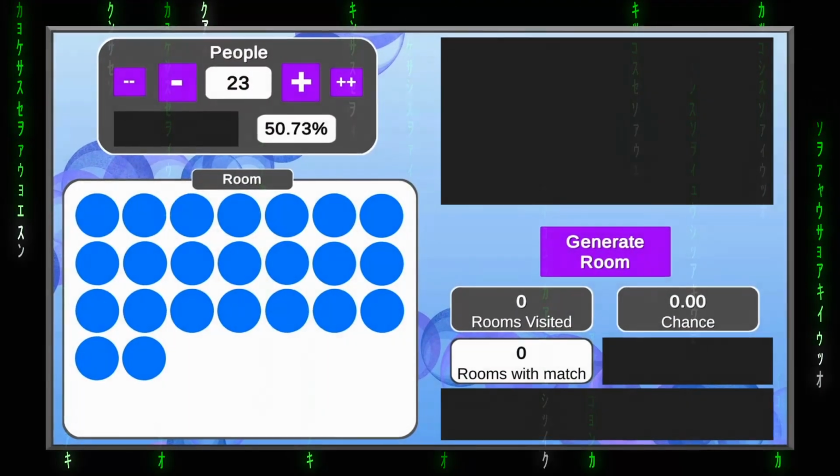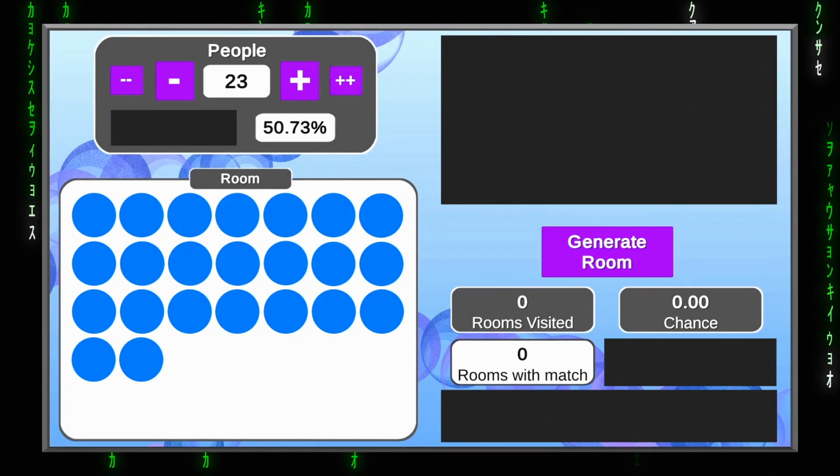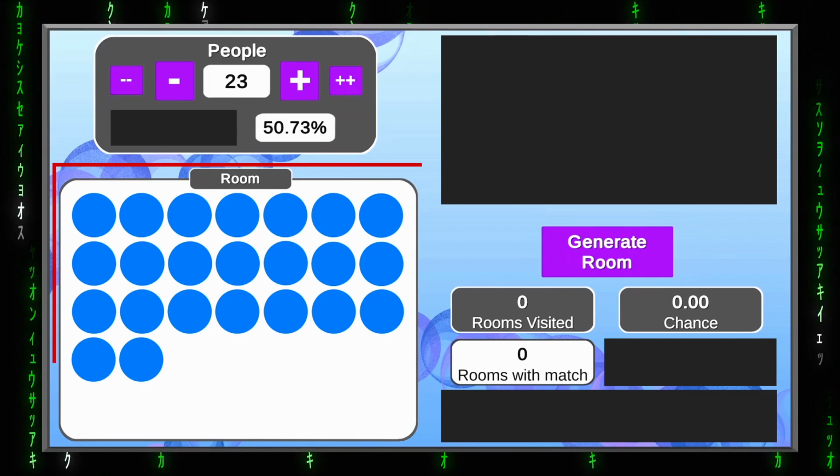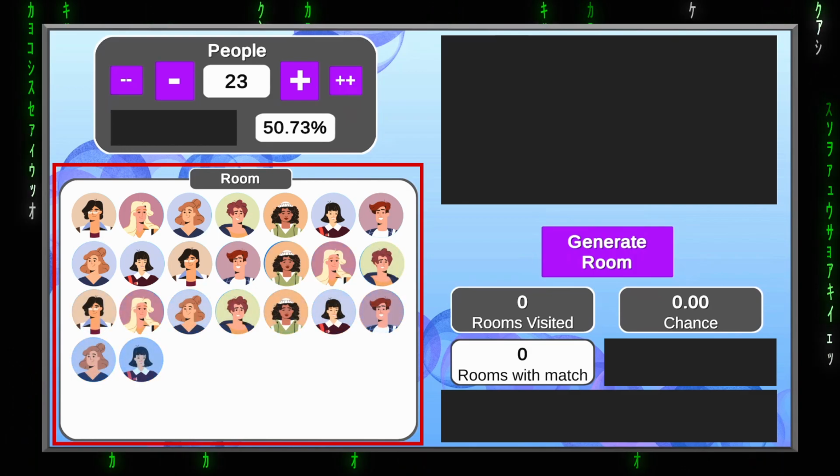And here it is. Some parts of the application are covered for now, we will get to them later on. At this moment, this is all we need. So how this works. This box here I call room. Every blue circle in it represents one person. At this moment there are 23 of them.